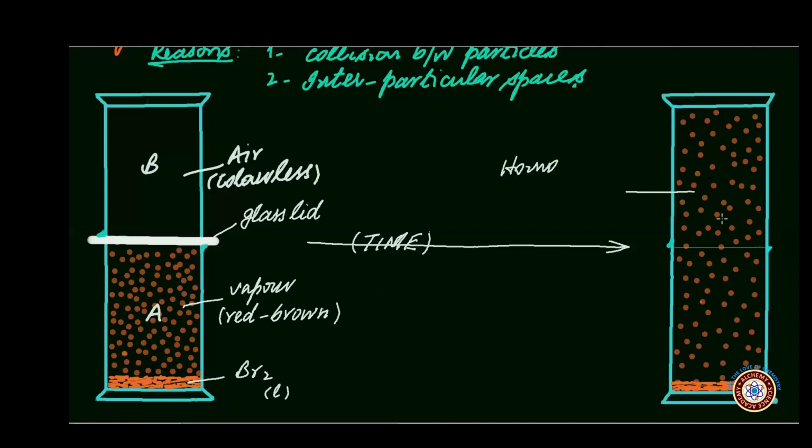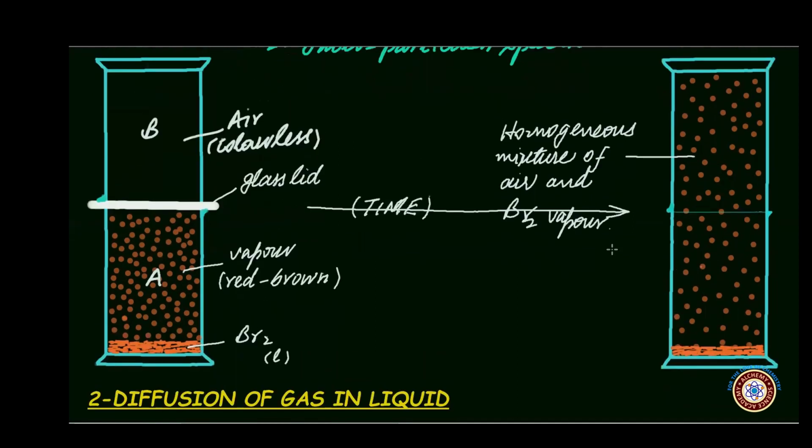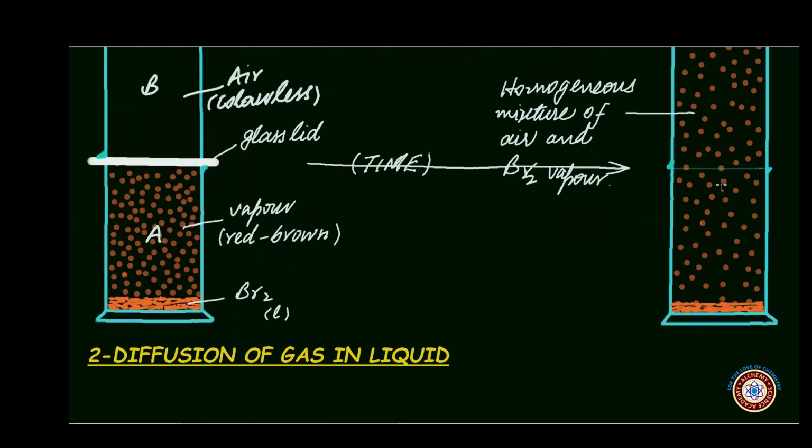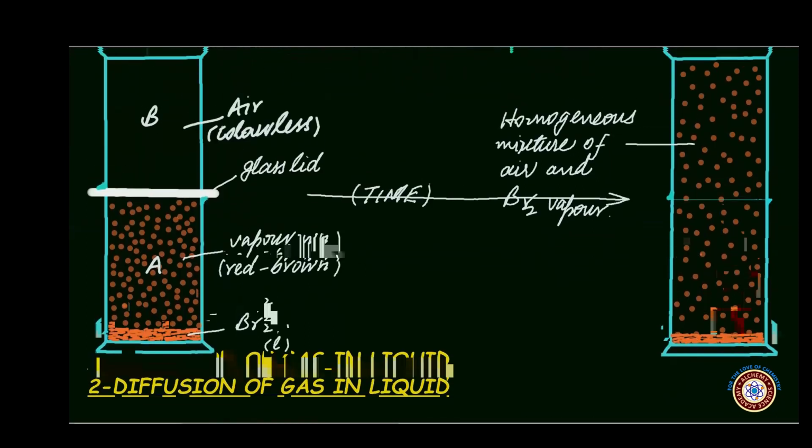Now in these jars there is a homogeneous mixture of air and bromine vapors. So in these jars, although both bromine molecules and air molecules are still in constant random motion, now their movement is not said to be diffusion, since the concentration gradient has become zero.